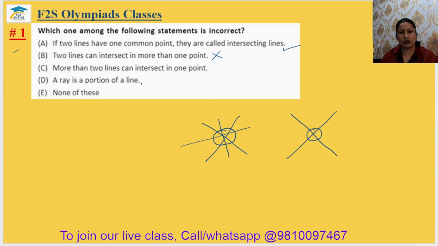A ray is a portion of a line. Yes, we can say it. So the incorrect one is option B. First answer will be option B.